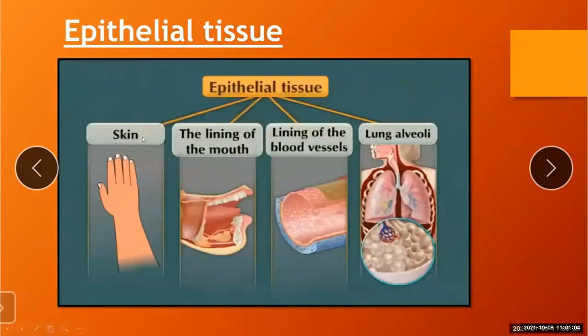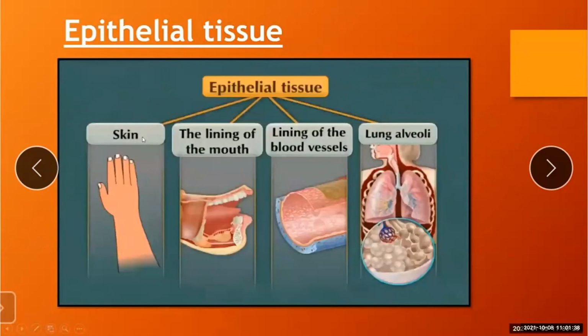So the skin, the mucous layer of the mouth cavity, the inner surface of the blood vessels, and the walls of the lung alveoli are made up of epithelial tissue.